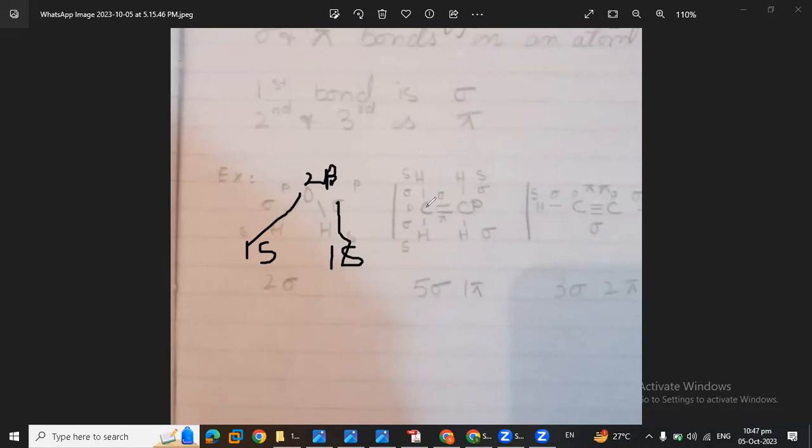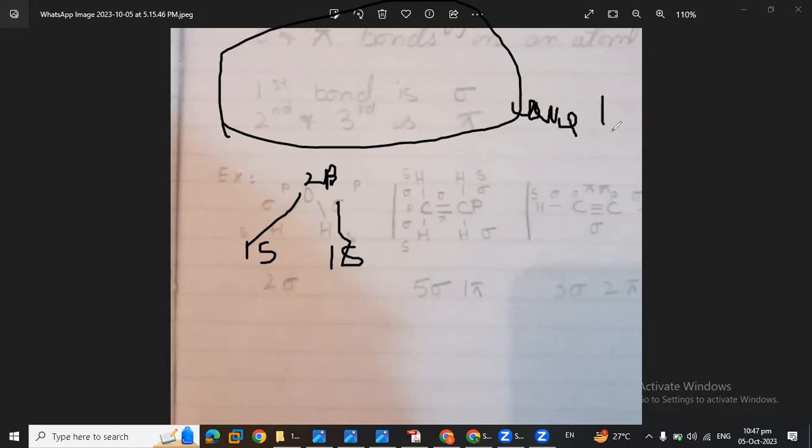Now here we have C2H4, which is ethene. This guideline is basically for the covalent bond. We have covalent bonds of three types: single bond, double bond, and triple bond.